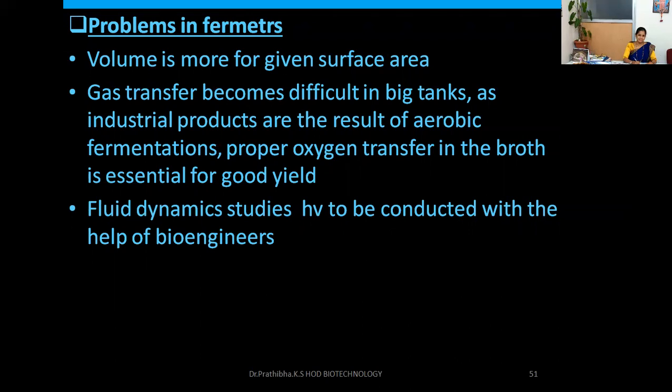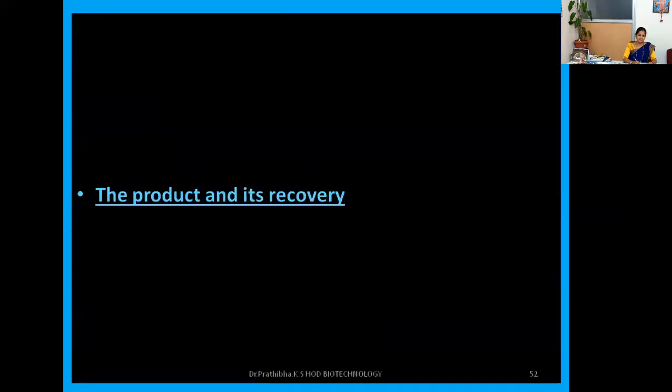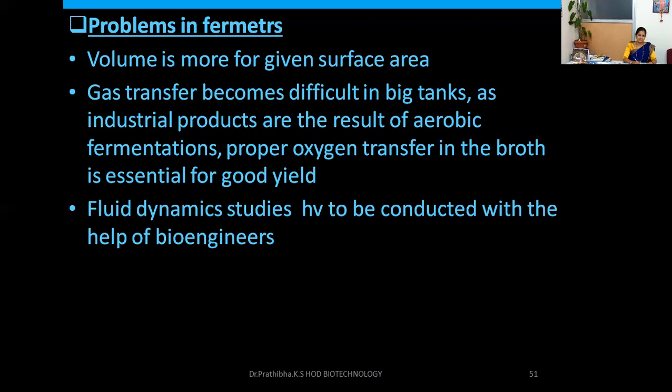Then later people will think about designing the large fermenter. After bioprocess optimization, one will think about the designing of the fermenter, and the designing of the fermenter is a collaborative endeavor between the microbiologist and the bioengineer for the optimization. As I told, this is a very collaborative endeavor.